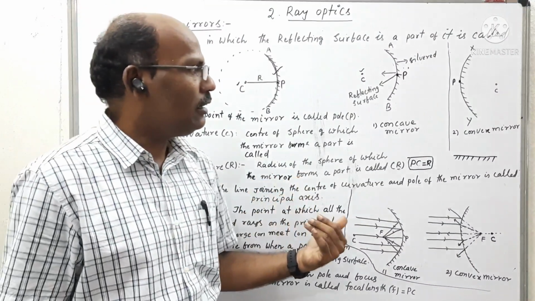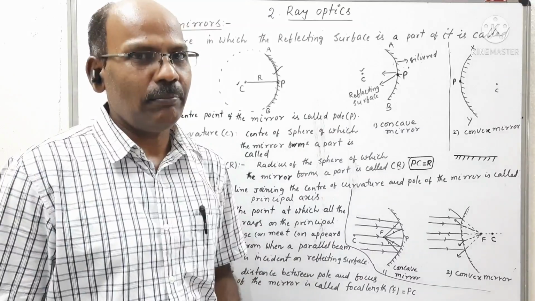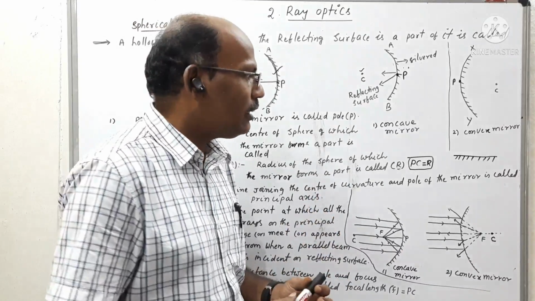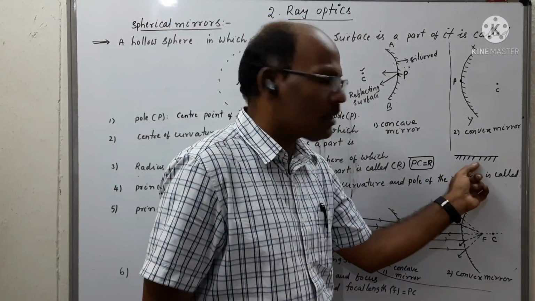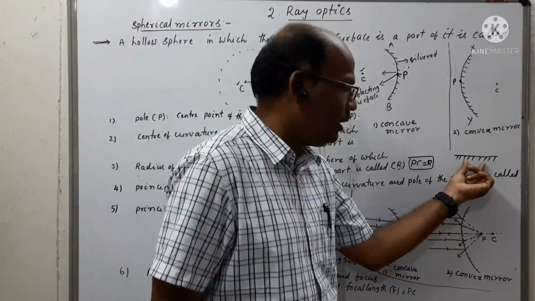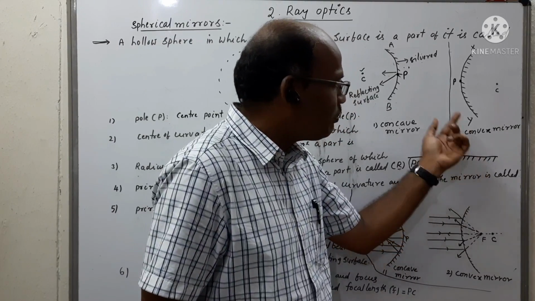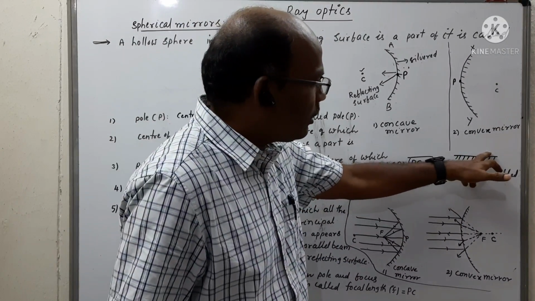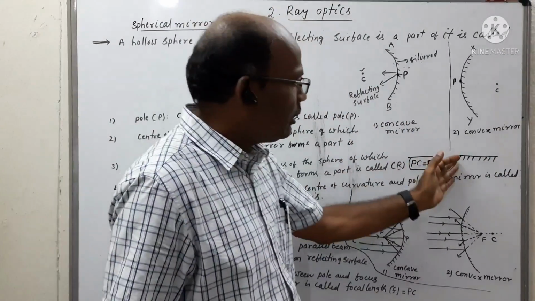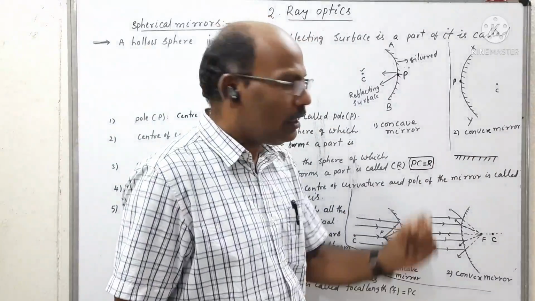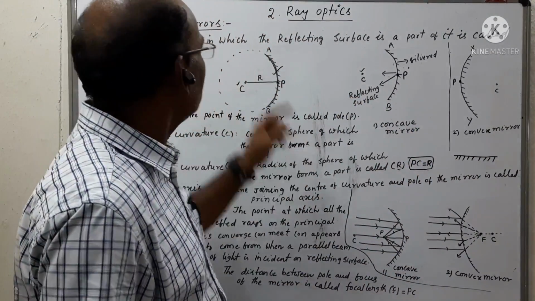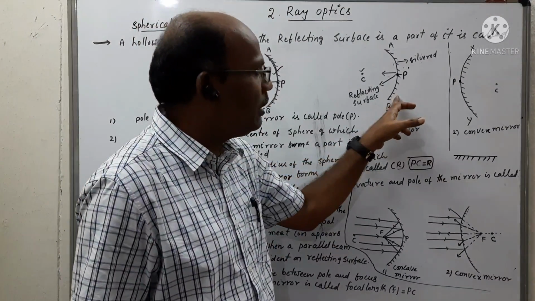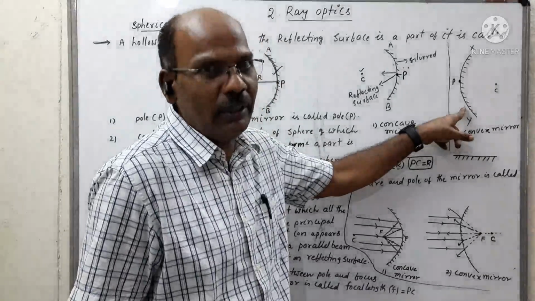Already we know a plane mirror. A plane mirror is a thin transparent sheet on one side, and the other side is coated with silver. So this is called a plane mirror. Suppose it is bent in a curved shape, such that the plane sheet is made of glass on one side and the other side is coated with silver. Then that pattern is called a spherical mirror. So this is the spherical mirror. This is also a spherical mirror.